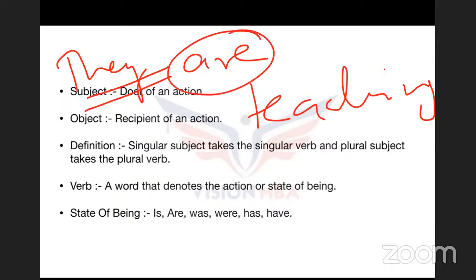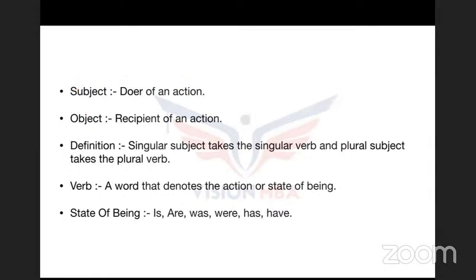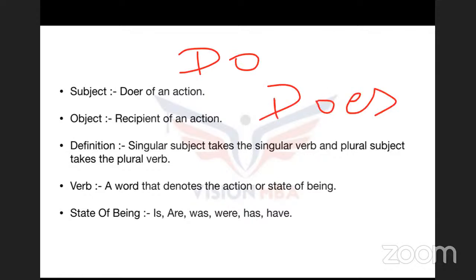So I'm using are. The base form of the verb is always plural, but when you add s to it, it becomes singular. For example, do, does, eat, eats.